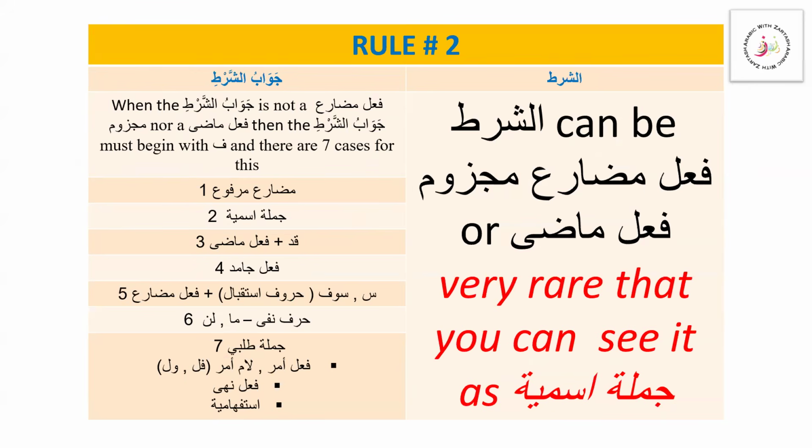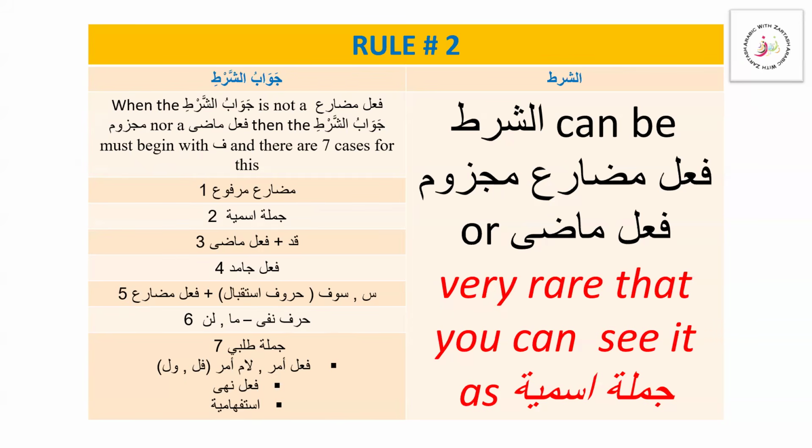So these are the things we can see. It can be mudari marfu, it can be jumla ismiya, it can be fi'l madi with qad, it can be fi'l jamid, or it can be fi'l mudari plus the huruf istiqbal, seen and sofa, representing the future.